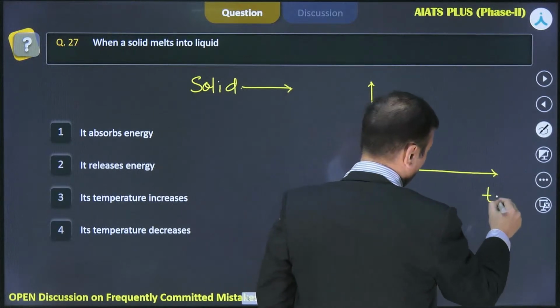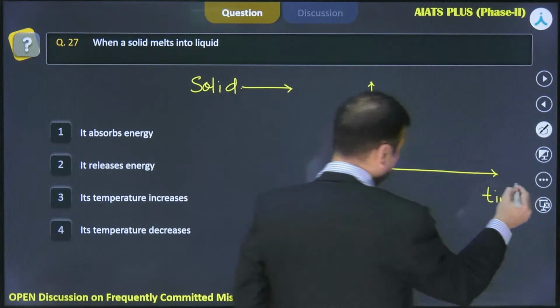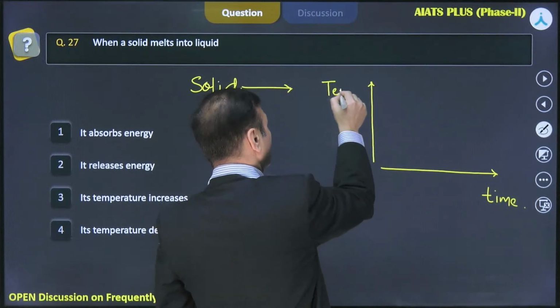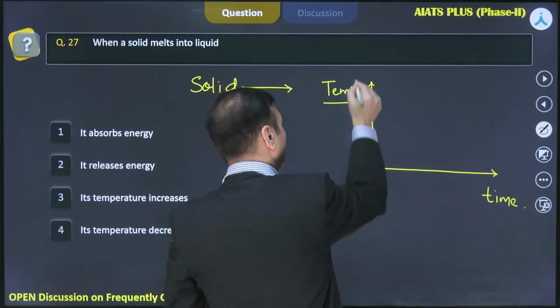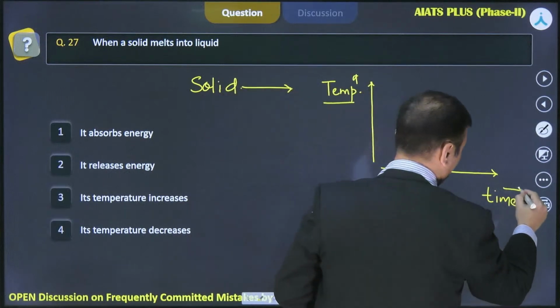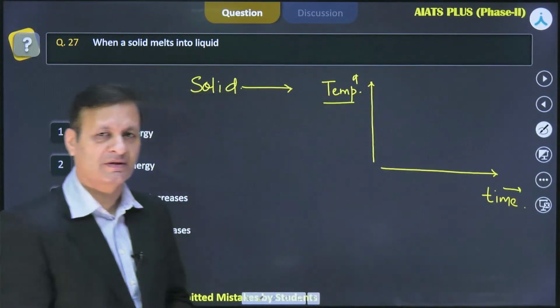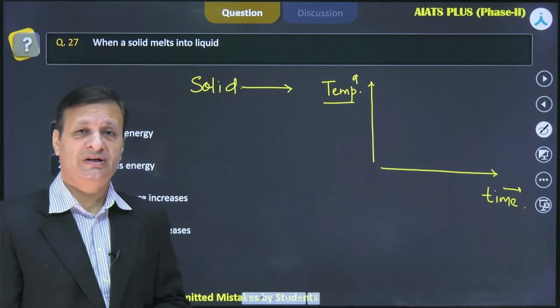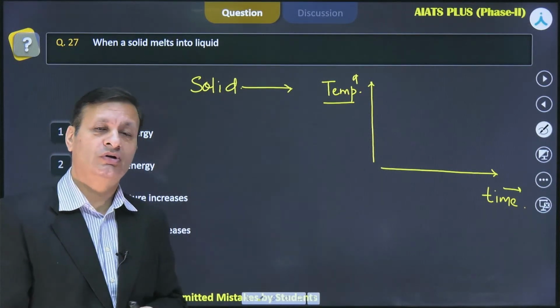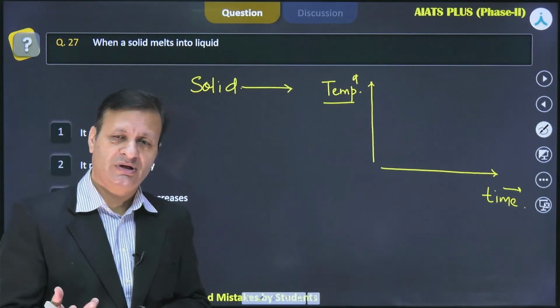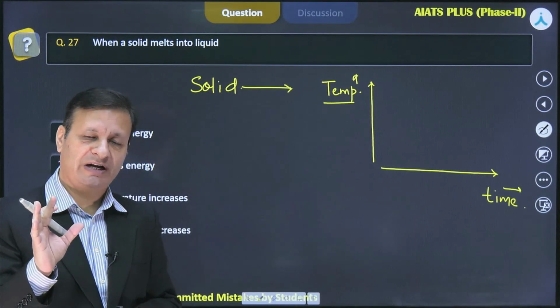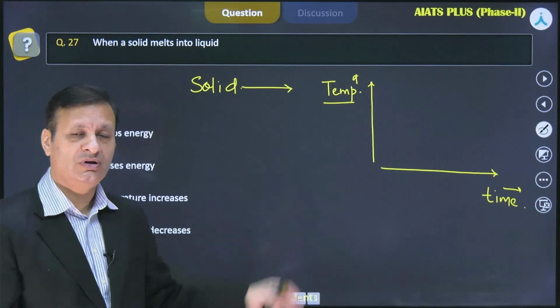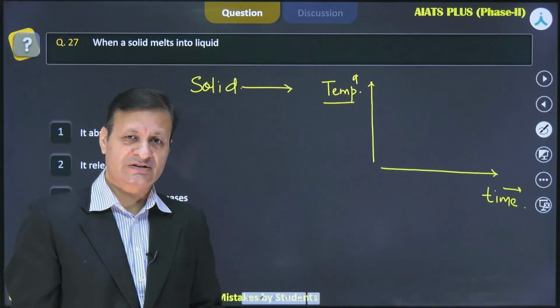Here I am taking time, and let's understand the temperature versus time graph for this process. This is quite interesting. Why am I teaching you this way? Because this way you will get to know more concepts in the shortest possible way, varieties of concepts, and that would help you to solve varieties of numericals.